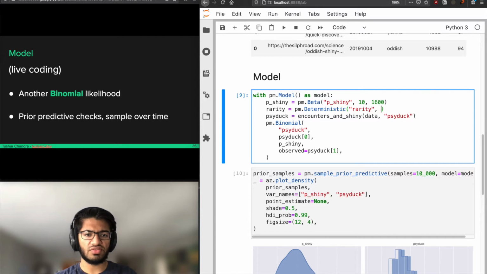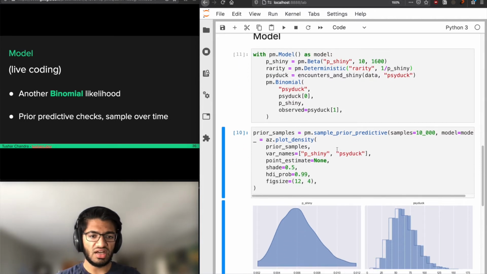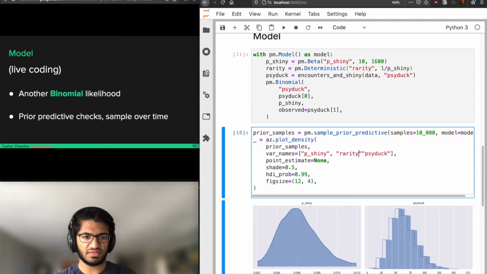But in PyMC3, you can have deterministic functions of your random variables and include them in things like your model and your prior predictive and your posteriors. So the rarity is simply 1 over p shiny. And if we do this, we can add rarity to the prior predictive.